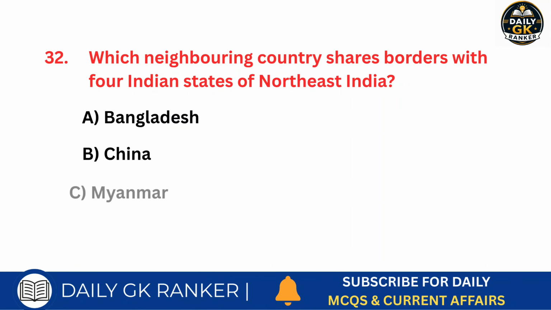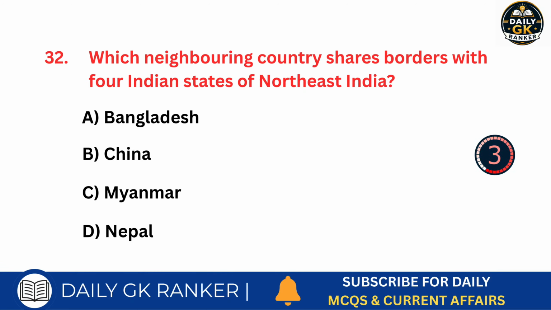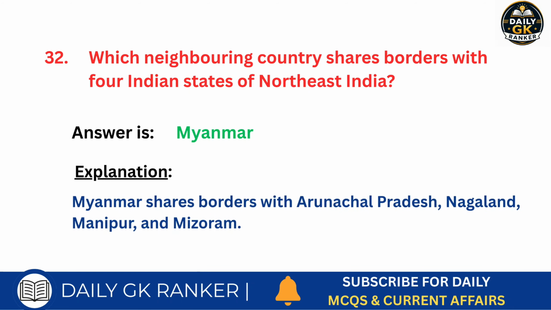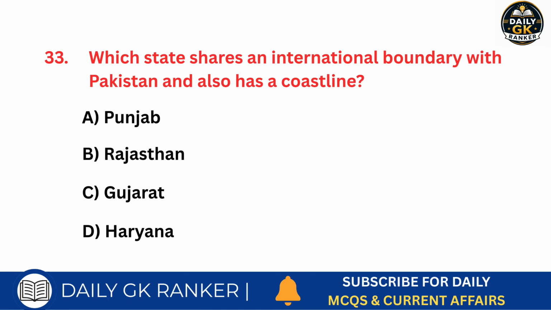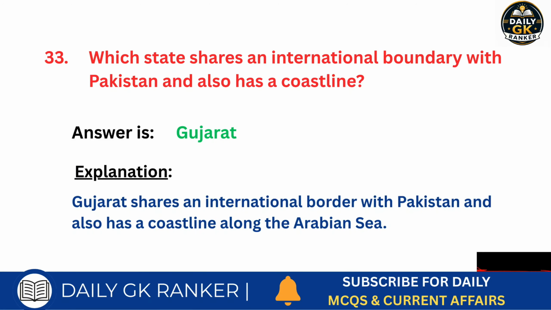Which neighboring country shares borders with 4 Indian states of northeast India? Answer is Myanmar. Which state shares an international boundary with Pakistan and also has a coastline? Answer is Gujarat.